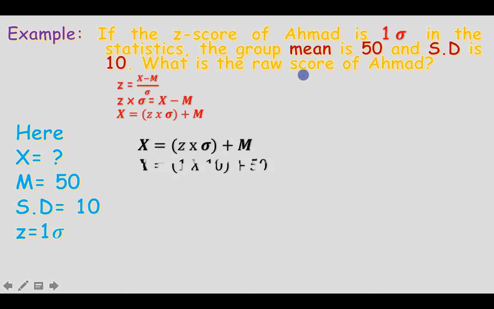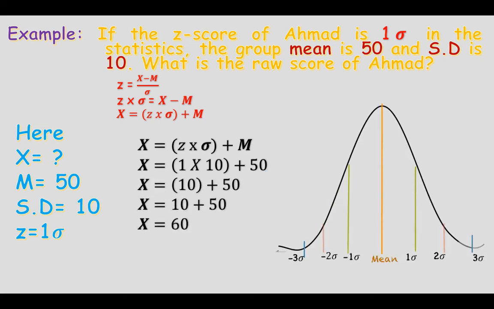Here the Z score is 1, so we write 1 multiplied by the standard deviation 10, plus the mean 50. Doing these calculations, we get that the raw score which Ahmed has secured is 60. In an examination, Ahmed has secured 60 marks.